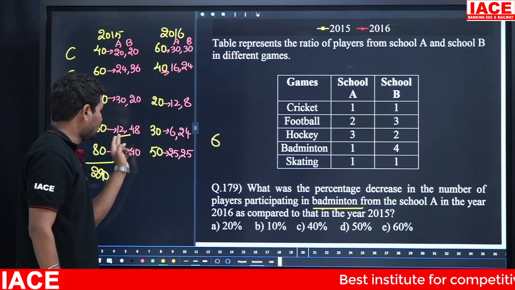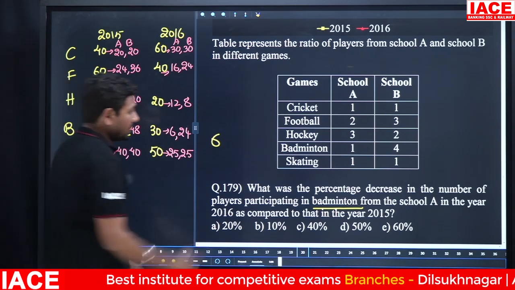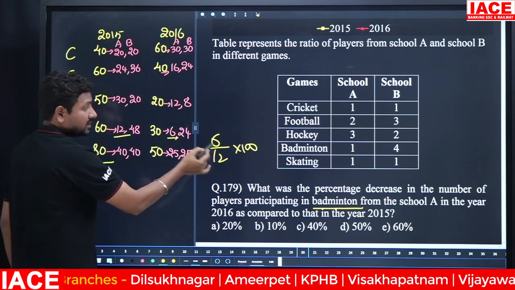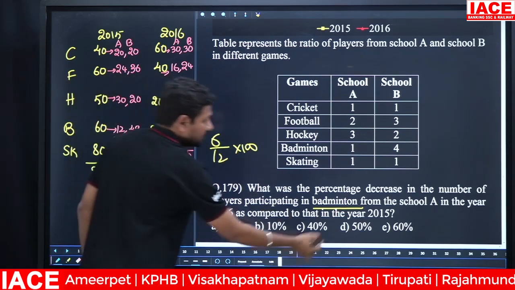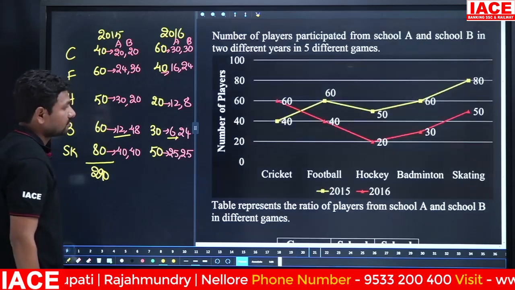12 became 6, which means 6 members are decreased compared to the previous year. Then 6 by 12 into 100. So the answer is 50%. 6 by 12 is equal to 1 by 2, and 1 by 2 is equal to 50%.